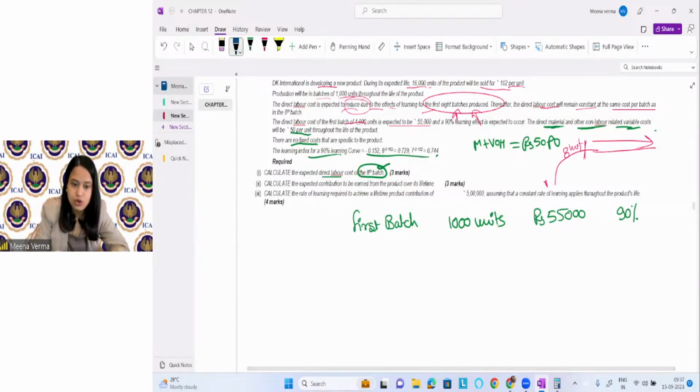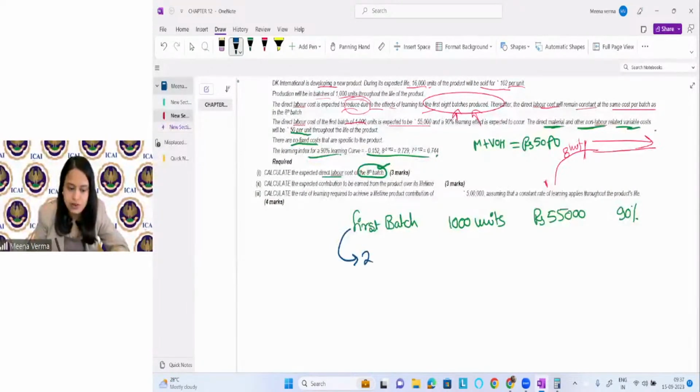I just told you that from the first to the second batch you can apply it. Then from the second to the 4th batch, you can apply it. Then from 4 to 8 batch.